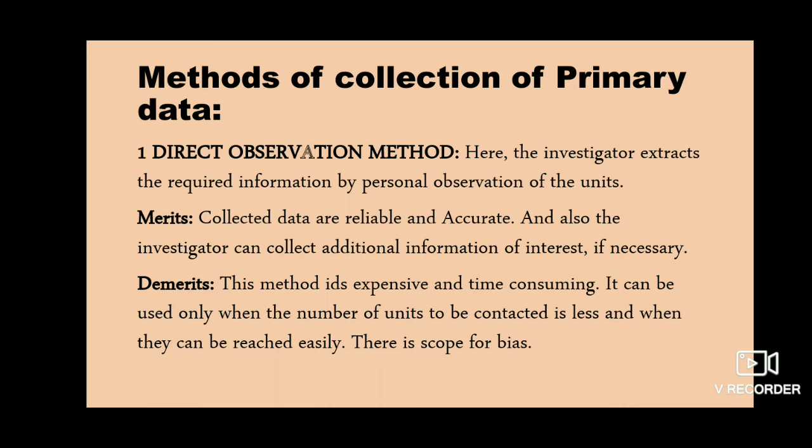So the first method is the direct observation method. In this method, the investigator collects the required information by personal observation of the units. So the investigator personally goes to the respondents and collects the data that he needs. The merits of this method are: the data collected are reliable and accurate, and also the investigator can collect additional information of interest if necessary. The demerit is: this method is expensive and time consuming.